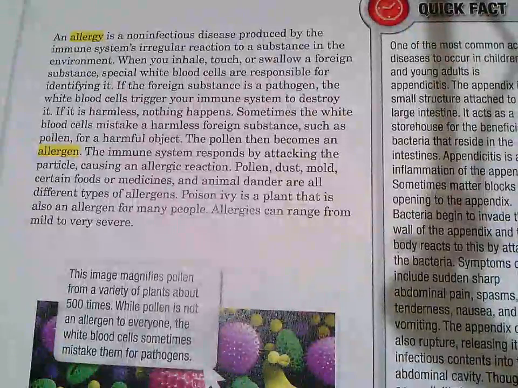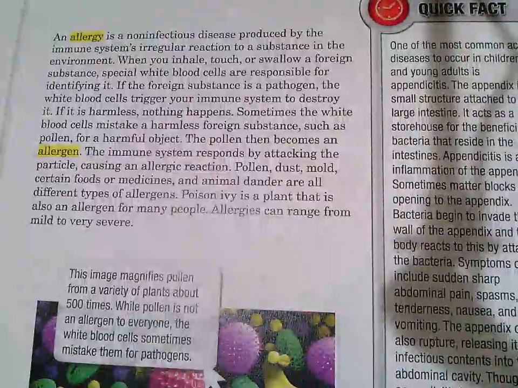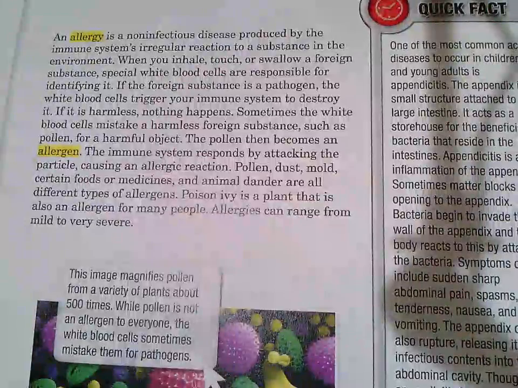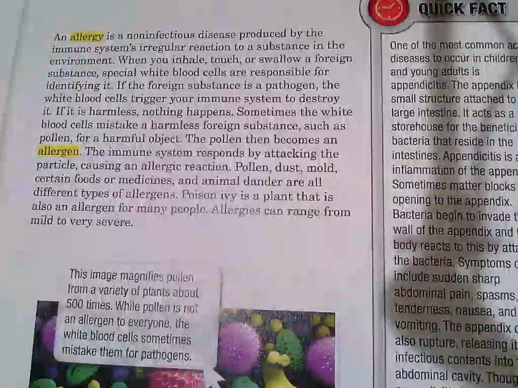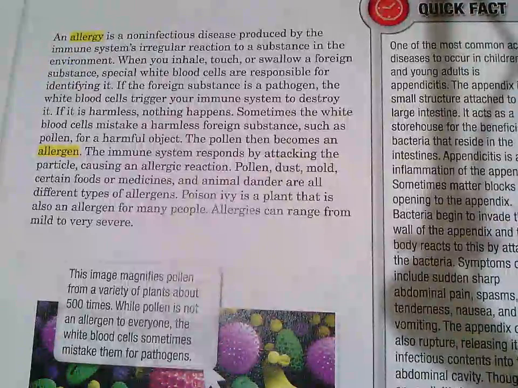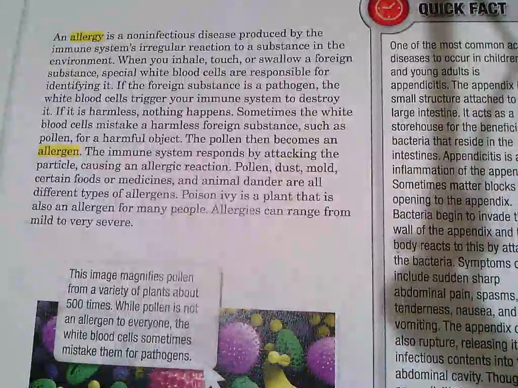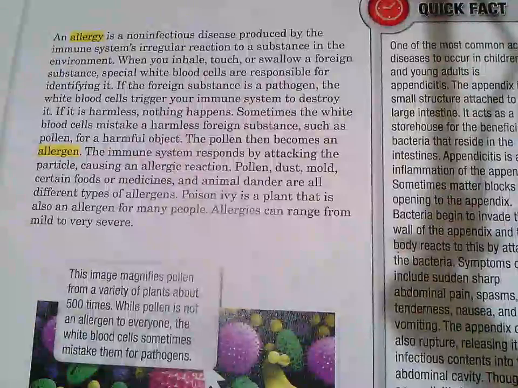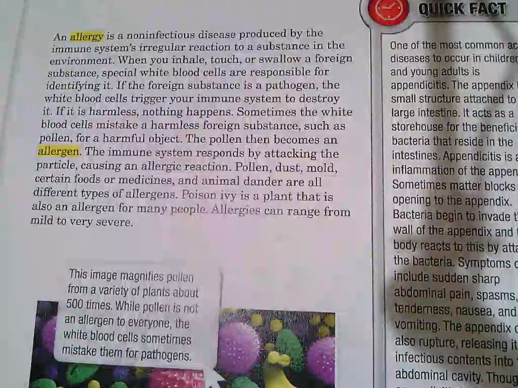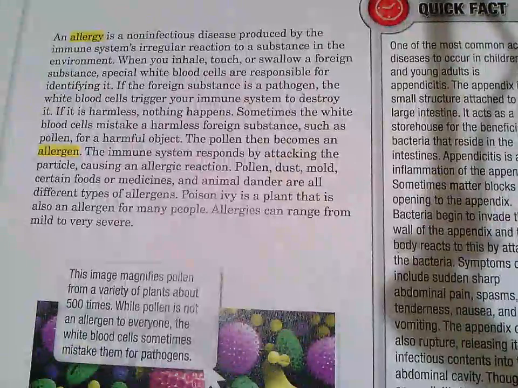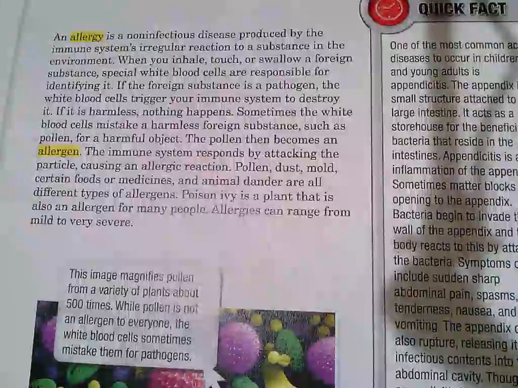If the foreign substance is a pathogen, the white blood cells trigger your immune system to destroy it. If it's harmless, nothing happens. Sometimes the white blood cells mistake a harmless foreign substance, such as pollen, for a harmful object. The pollen then becomes an allergen. The immune system responds by attacking the particle, causing an allergic reaction. Pollen, dust, mold, certain foods or medicines, and animal dander are all different types of allergens. Poison ivy is a plant that's also an allergen for many people.